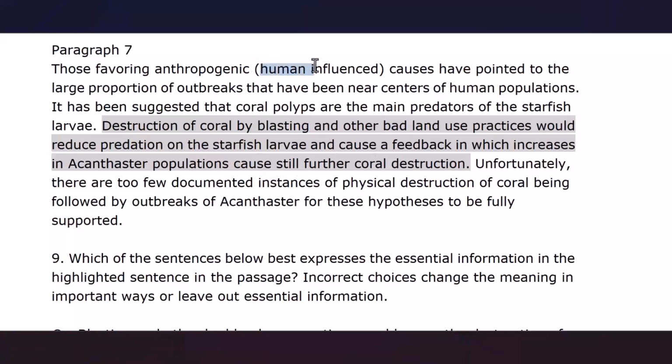Human influence here is in parentheses. We can remove the parentheses and set it off with commas or with an em dash.